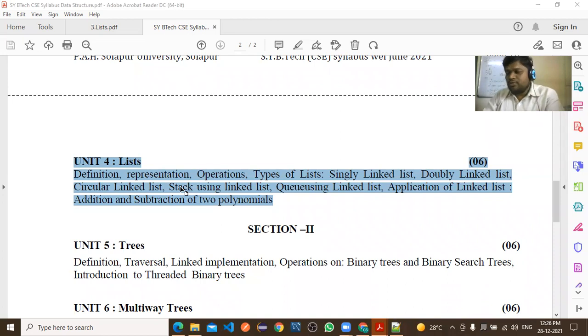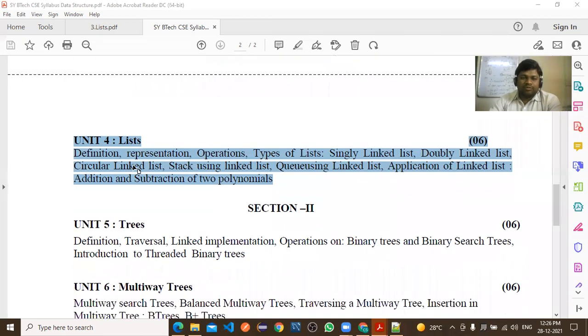Now today we will start with the next unit, unit number 4, list. In that we will discuss the definition, representation, operations, types of list, singly linked list, doubly linked list, circular linked list, and already we have completed the concept of stack using linked list, right?